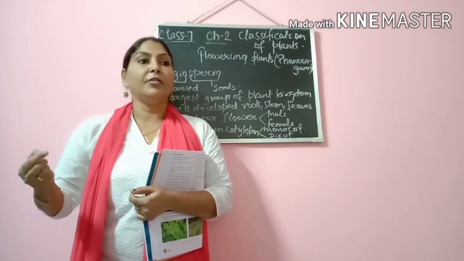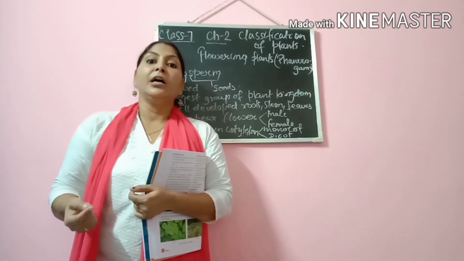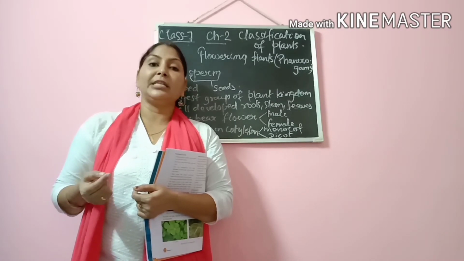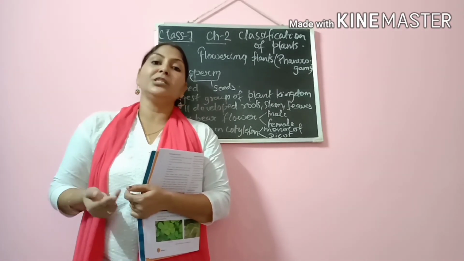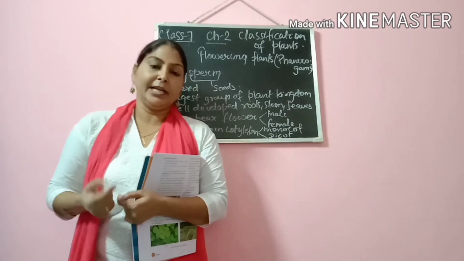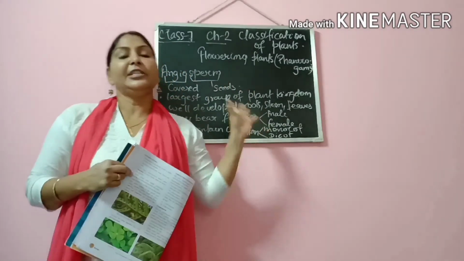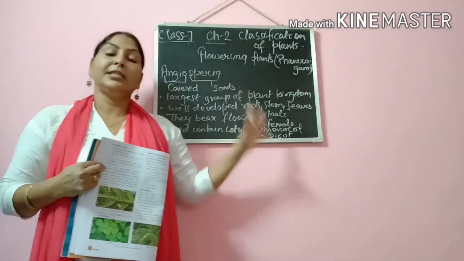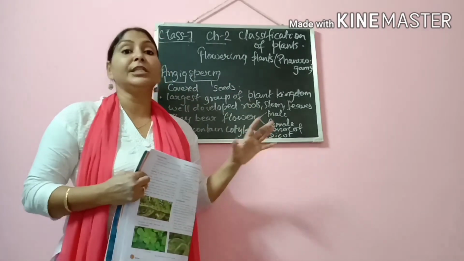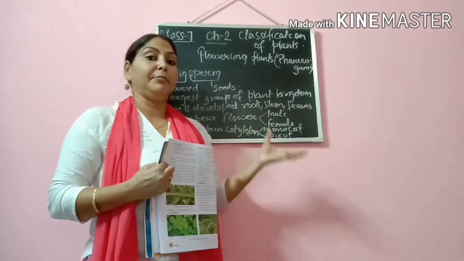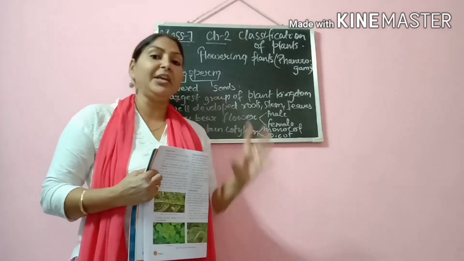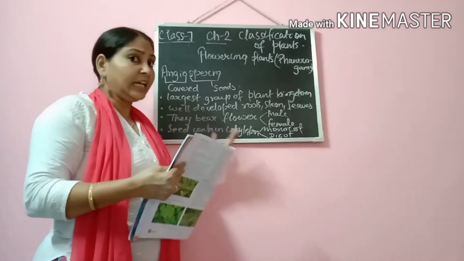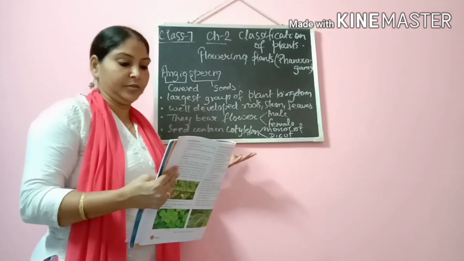The male reproductive part is known as androecium. Androecium is comprised of stamens, that is the two parts anther and filament, right? So in this group of plants we can see all these male and female reproductive parts very clearly, and of course they take part in reproduction.